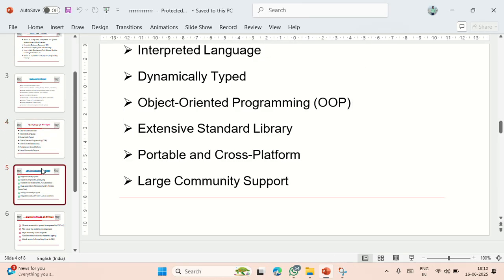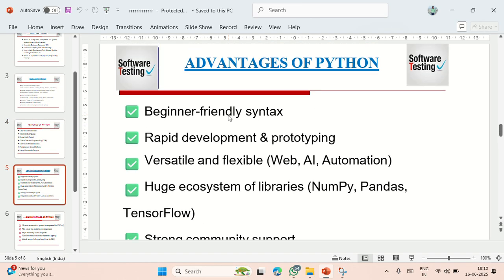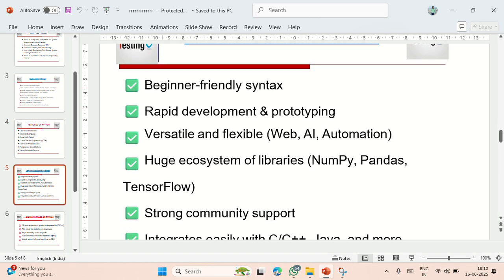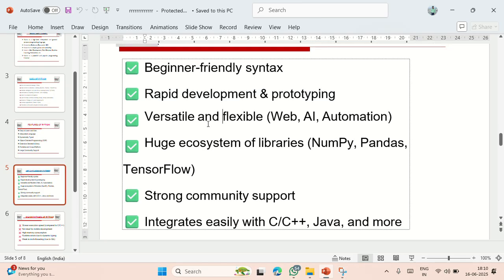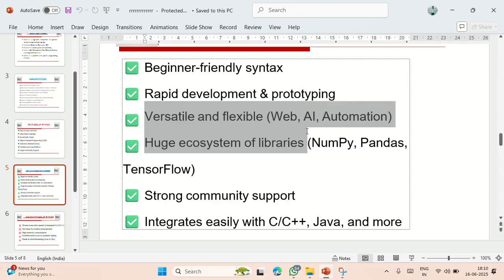If I talk about the advantages of Python, in the beginning we can easily understand the syntax, and we can use it for rapid development and prototyping. It is also flexible, for web development, AI, and automation testing.